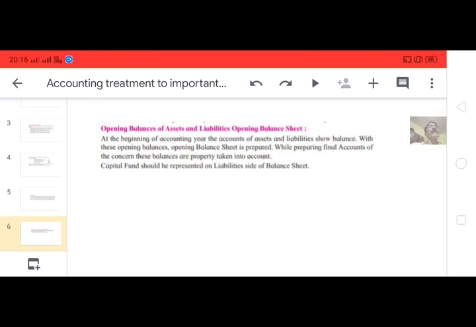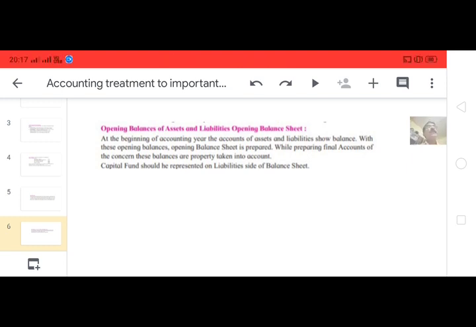While preparing an opening balance sheet, we will find the opening capital fund. We have already discussed capital fund in the last video. What do you mean by capital fund? You take all assets on the asset side and the liabilities on the liability side. Assets are always more than the liabilities, so the difference between the assets and liabilities is called the capital fund.